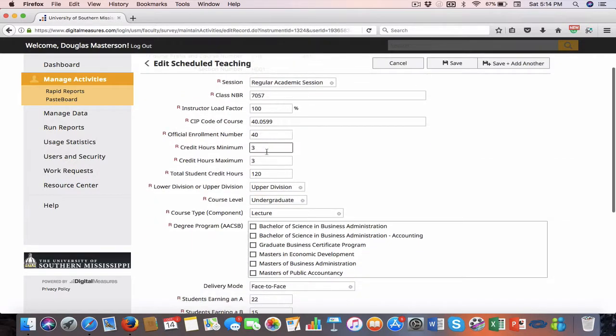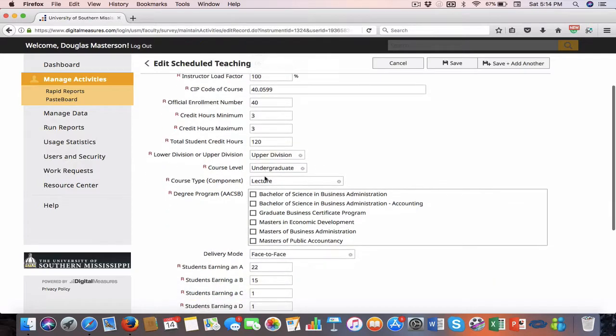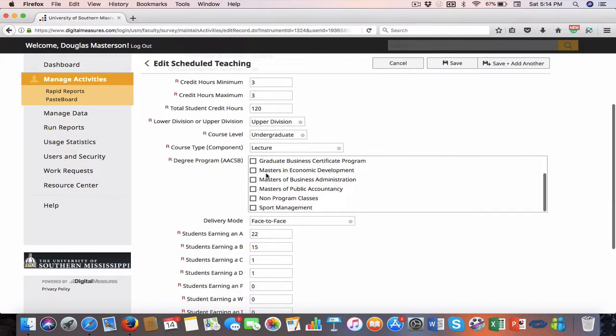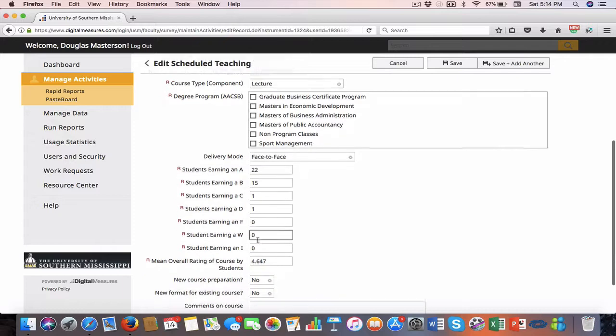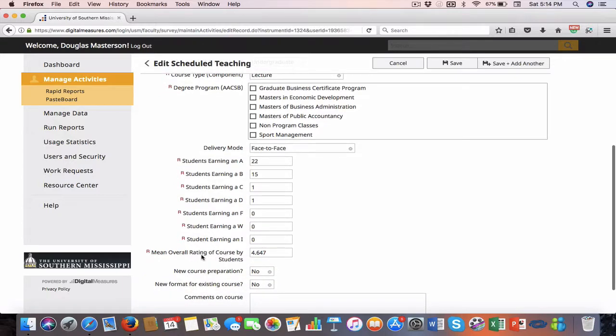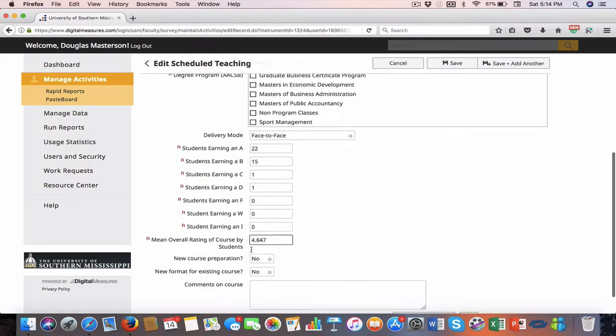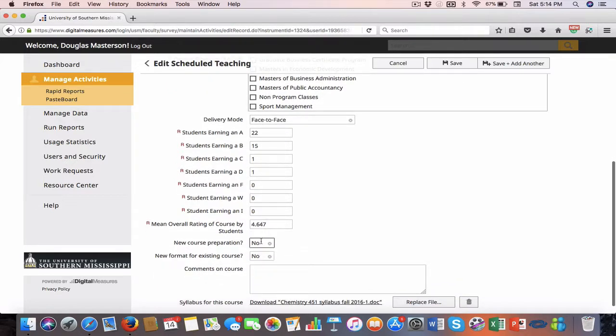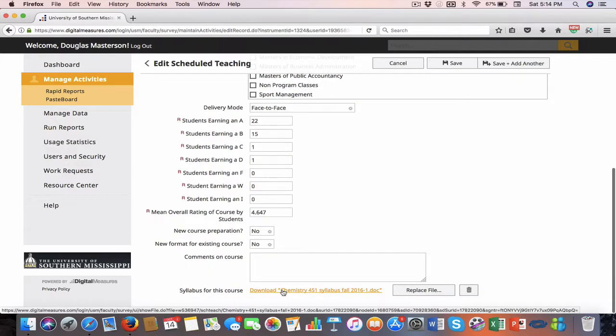So if we look at a more substantial class like my medicinal chemistry class last year, again, you can see the number of students and the number of credit hours. This was undergraduate. You can see the grade distribution, and the overall rating by the students that comes right off of the student survey they do at the end. Then I can put in some additional rich information, and I did put my syllabus here. So an administrator or department chair could go in and pull my syllabus for that at any time that they wanted.